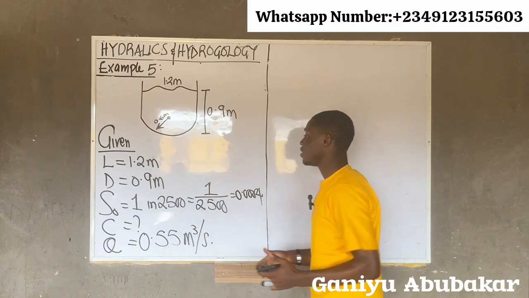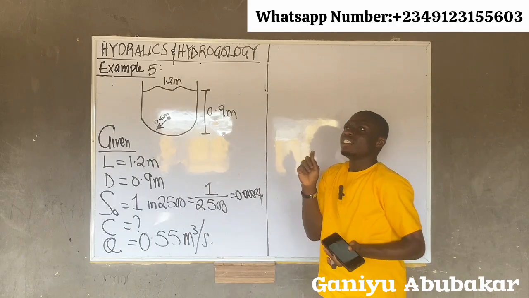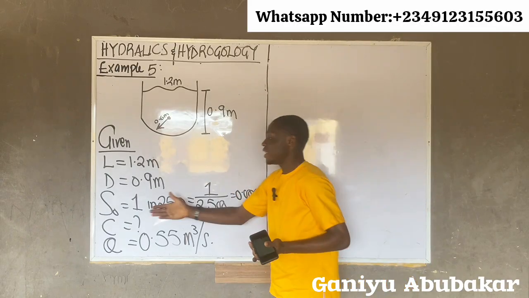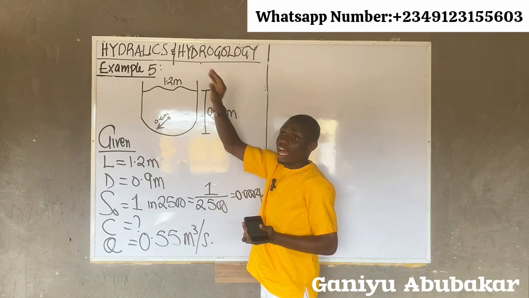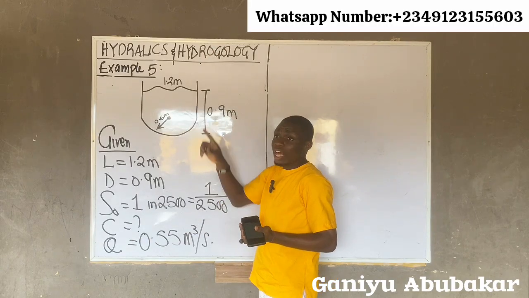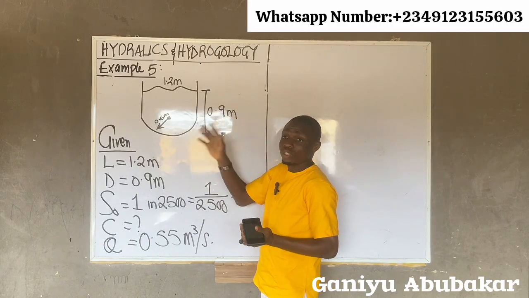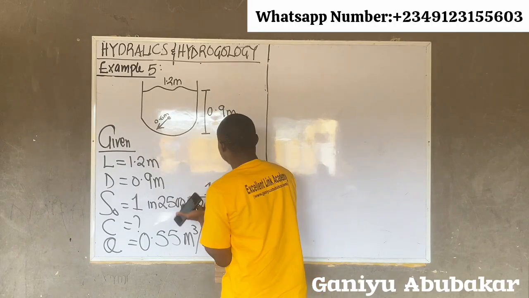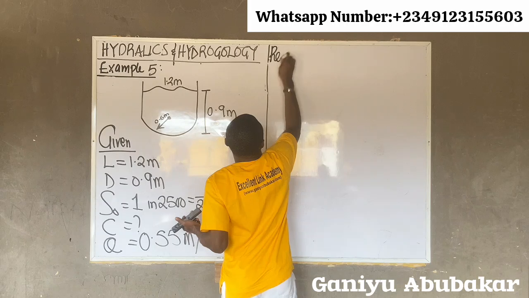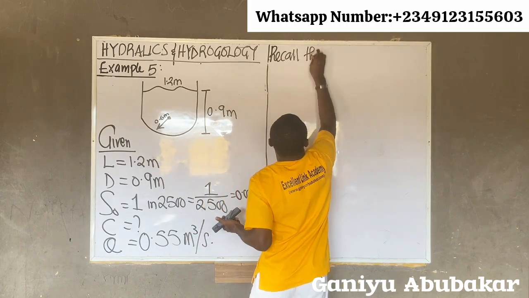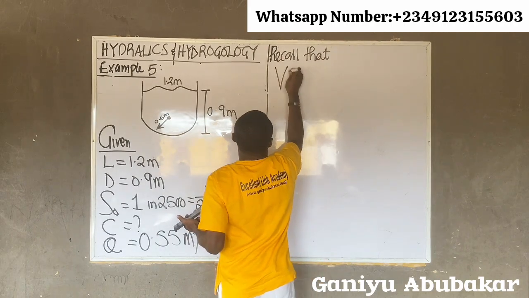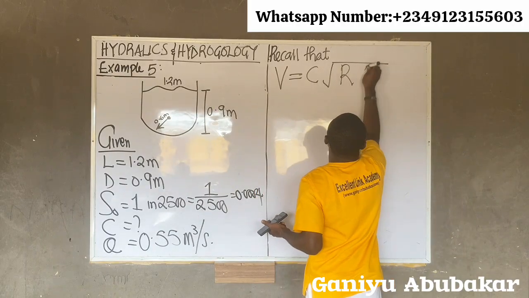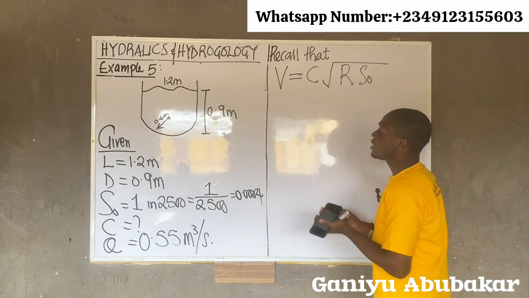We are asked to find C. Where can I find C? Is it from Q or from V? How can I get C? There are two formulas. I know Q equals AV, and V equals C root R S naught. Which one will I use? V, the part 2. So I have to recall that V is C root R S naught.